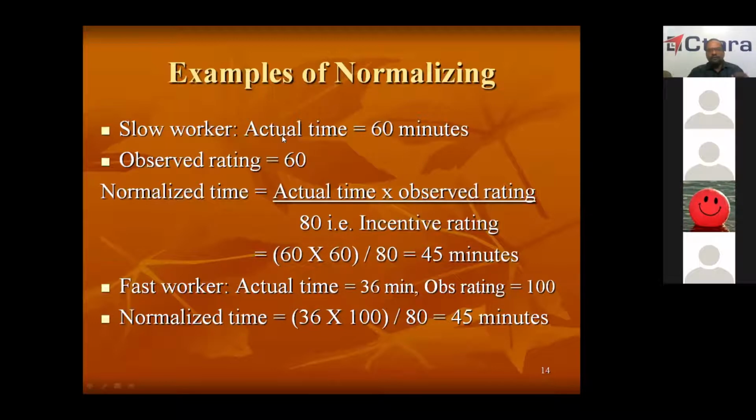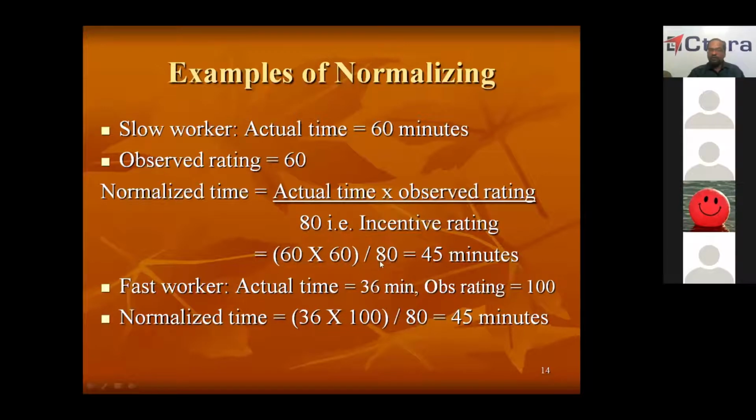Let us suppose he has taken 60 minutes to complete the work. Since he is a slow worker, we'll give him a lesser rating, that is, only 60 rating, because he is working at a slow speed. The actual time taken by him is 60 minutes and the rating we have given is 60. We have to convert this rating into the standard rating, so we divide by 80, that is the standard or incentive rating.